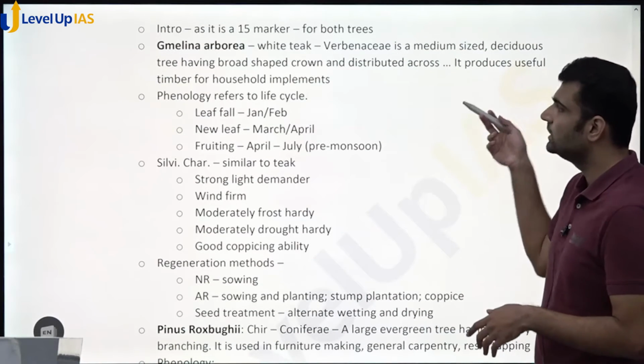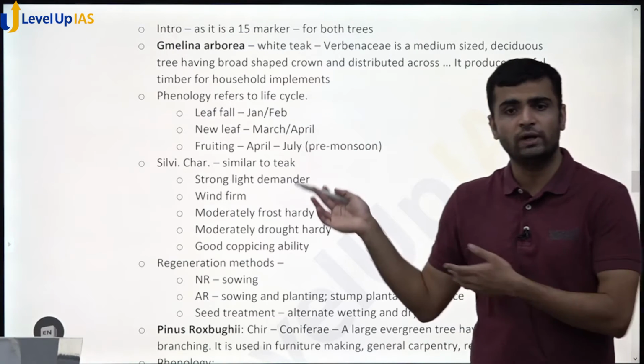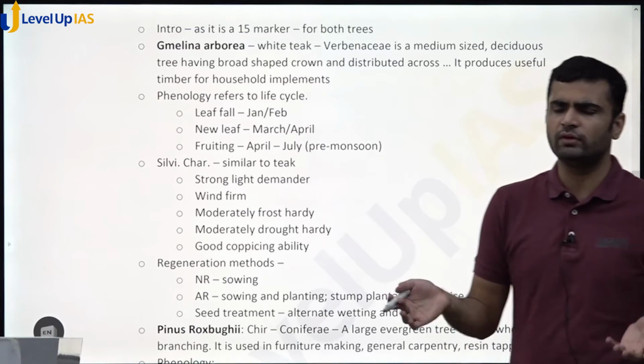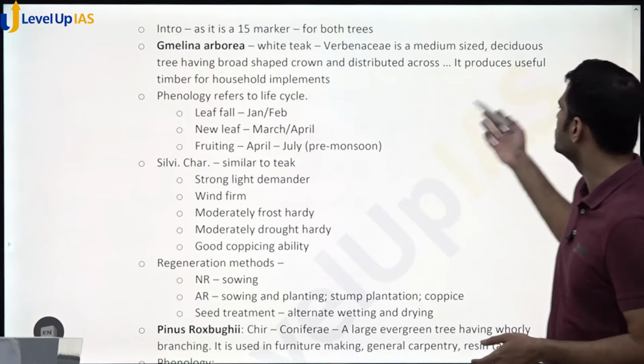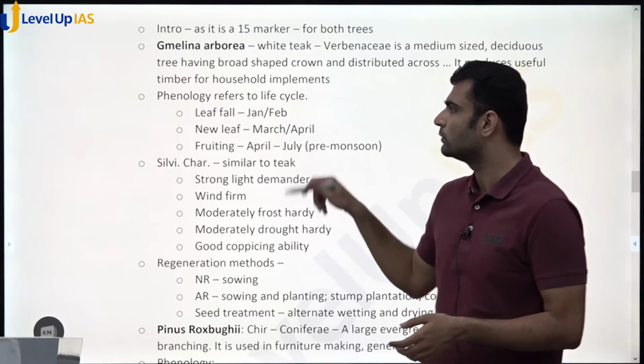It is a medium-sized deciduous tree, having a broad-shaped crown, and distributed across India. You find white teak from the Himalayan foothills to Kerala. Everywhere you can find white teak. It produces useful timber for household implements. So it is like teak only. It is used for its timber.